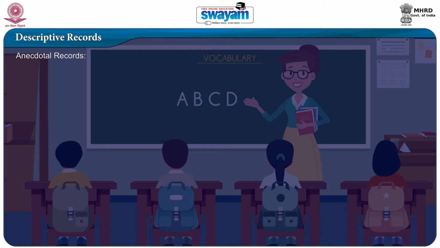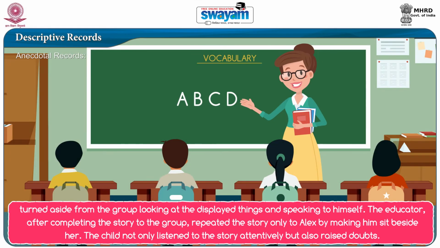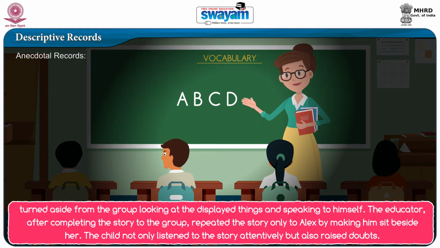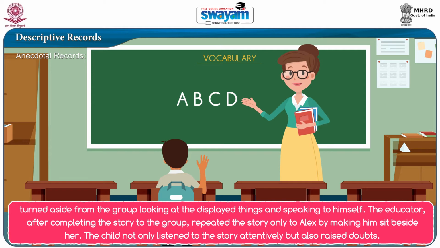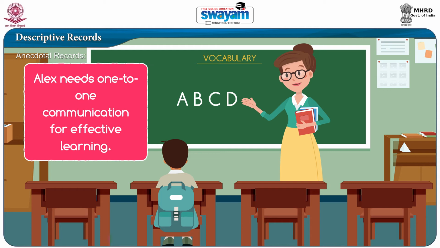One is anecdotal records. They are nothing but anecdotes. It's a short description of an event or incidents that involve one or more children. For example, during a story session, Alex was observed to be disinterested in the story, turned aside from the group, looking at the displayed things and speaking to himself. The educator, after completing the story to the group, repeated the story only to Alex by making him sit beside her. The child not only listened to the story attentively but also raised doubts. This record made the educator realize that Alex needs one-to-one communication for effective learning.